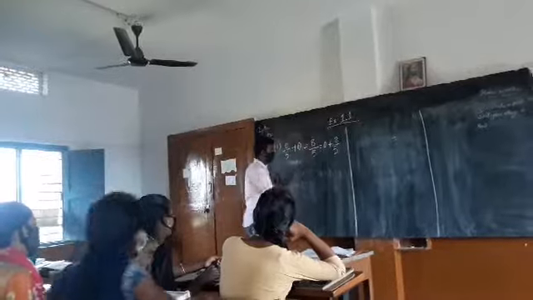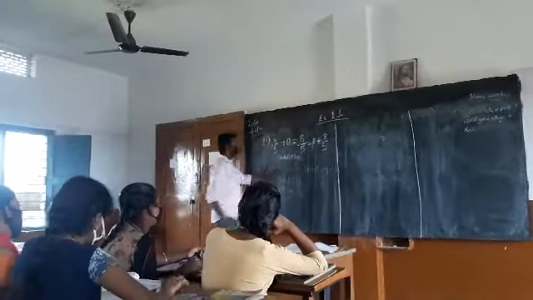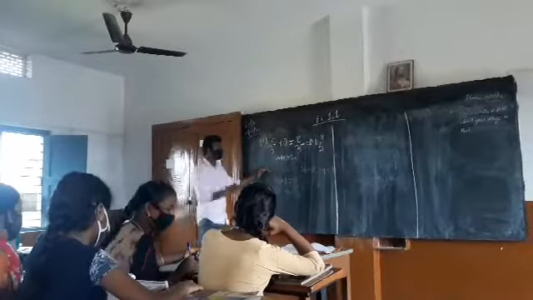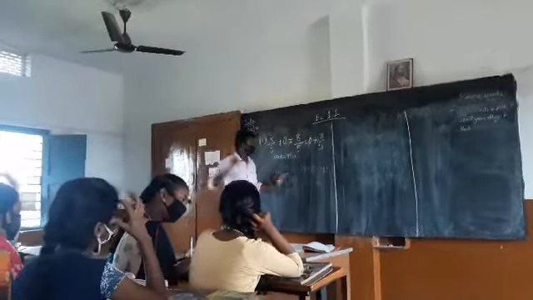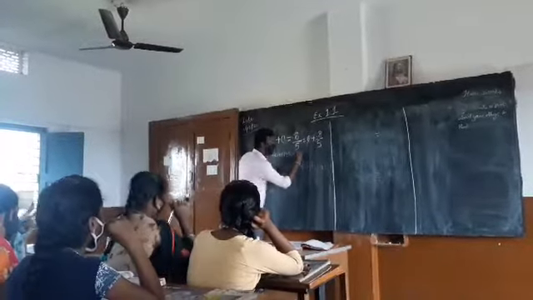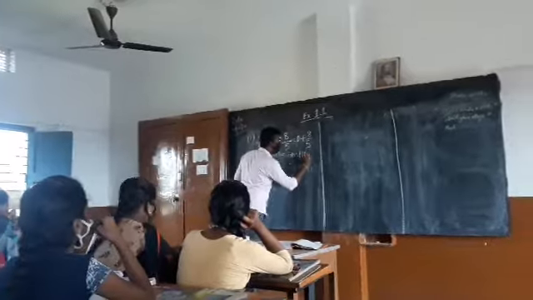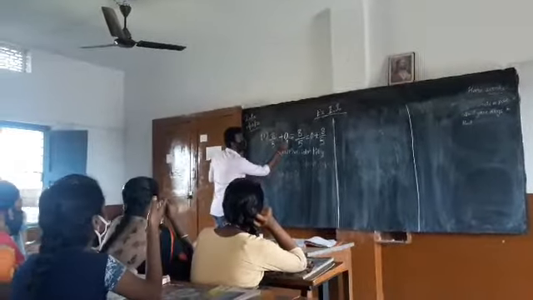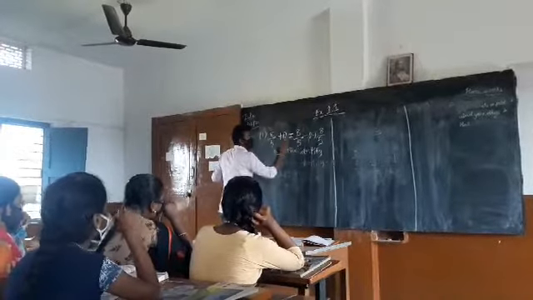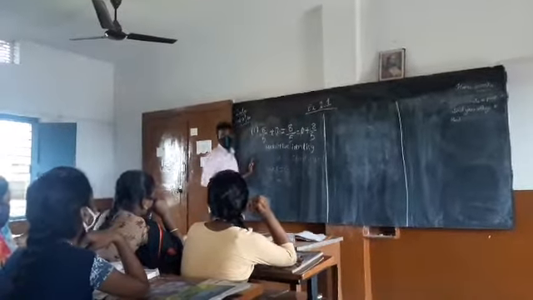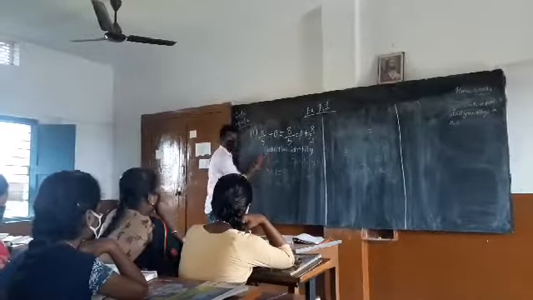Children, it is not necessary that only one property should be involved in a single problem. There can be one or more. As Lakshya has said, it is exactly right that it is additive identity. Why? Because I added 0 and I got the same number. 0 is my additive identity. Very good. Next, the property involved in this very same problem.